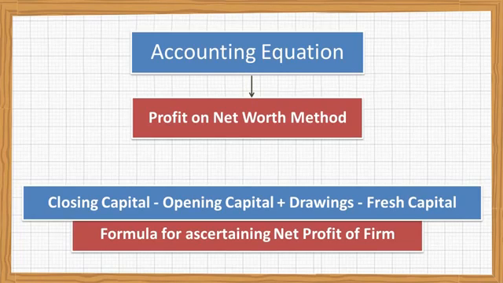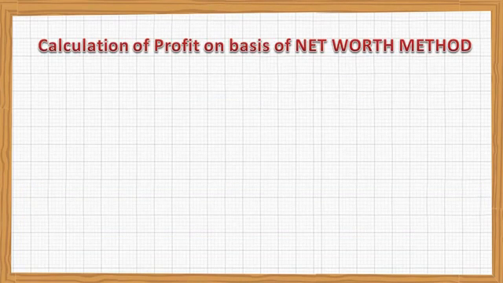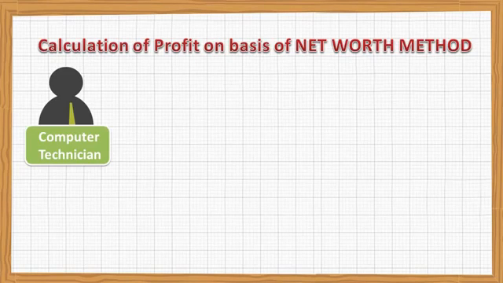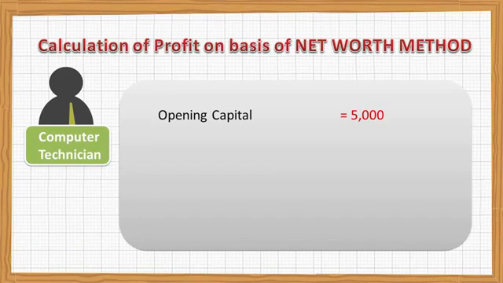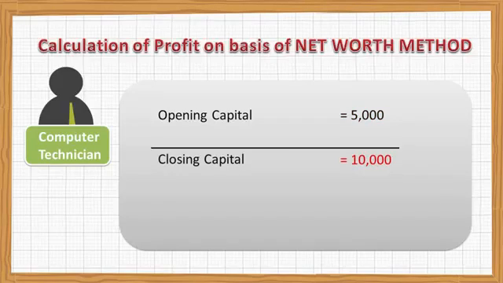Let me explain how the profit is calculated on the basis of the net worth method. Suppose you are a technician and you attend home calls. If there is anything wrong with a computer, any person can call you, and you go to the office or home, fix the computer and get your appropriate fee. Suppose one day you leave your home in the morning with 5,000 in your pocket, and you attend some calls, get the fees and come back. When you come back, you have 10,000 rupees in your pocket.